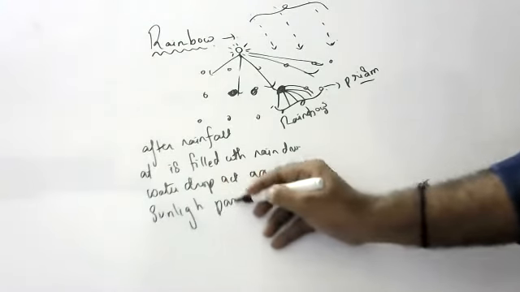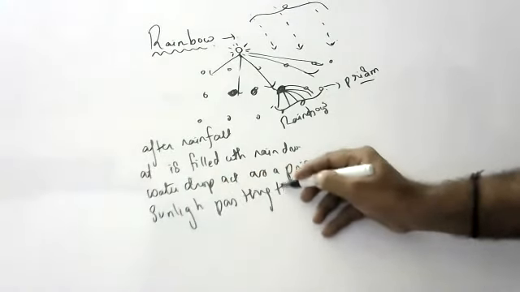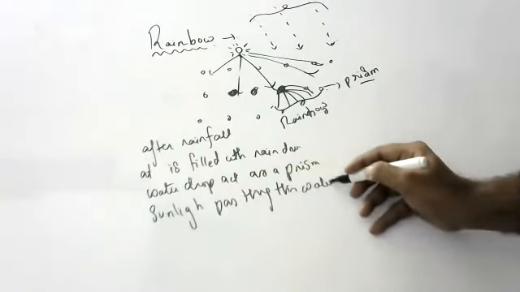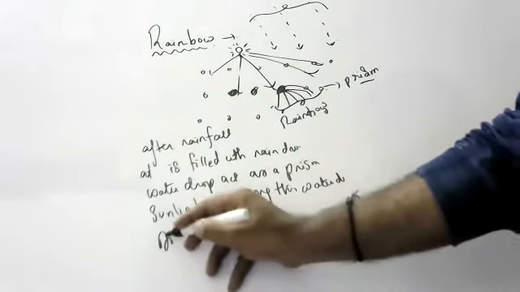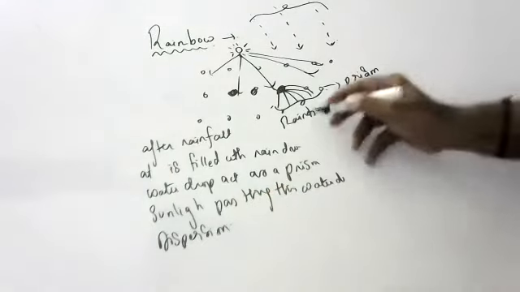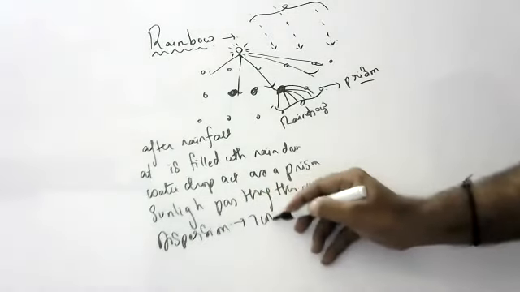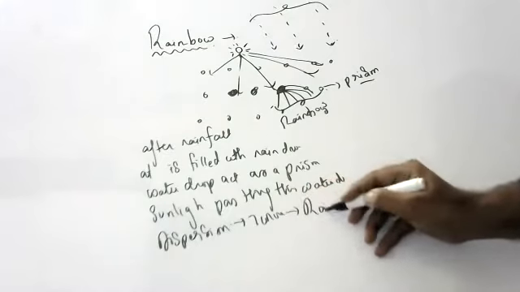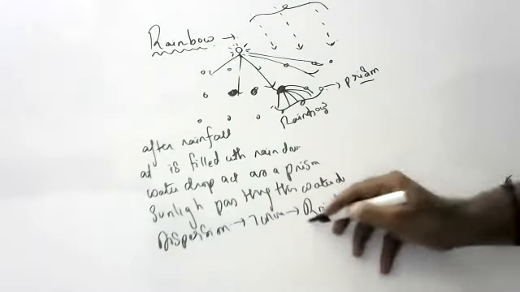When sunlight passes through these water drops, they undergo dispersion. On dispersion, light splits into seven colors, and those seven colors we see in the form of a rainbow. Okay, children.